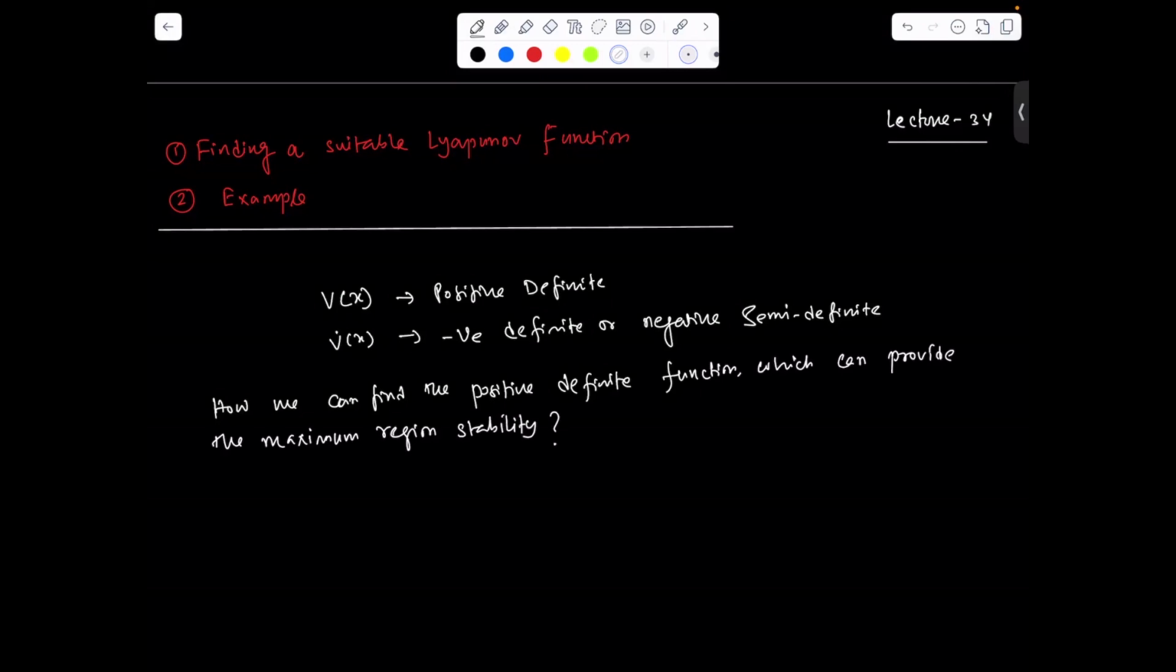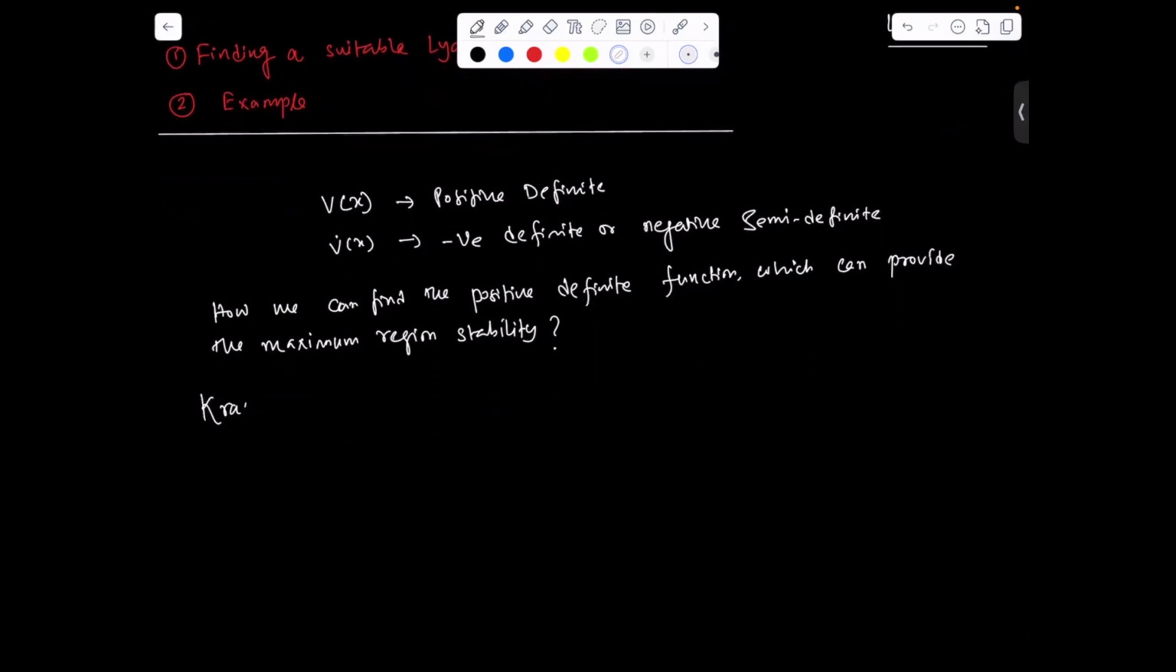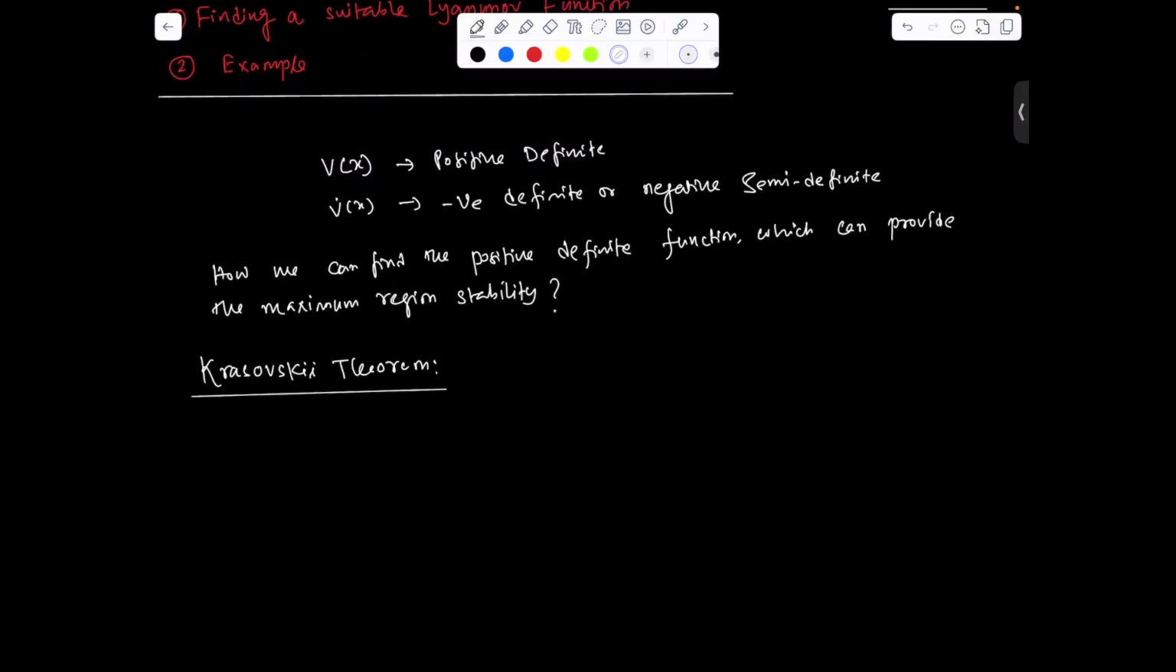So here we are going to consider the Krasovsky theorem, that is a very important theorem in nonlinear control synthesis, through which we can find the Lyapunov function which can provide the maximum region of stability. So the theorem is Krasovsky theorem. Let me first state the concept, then we'll have the example.